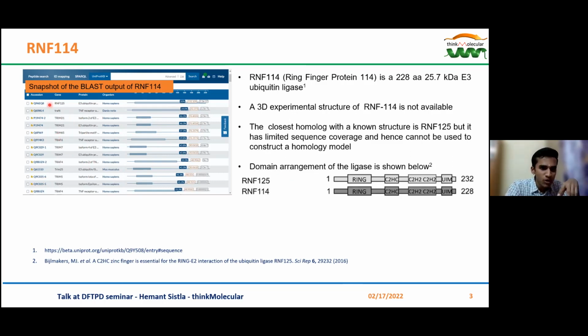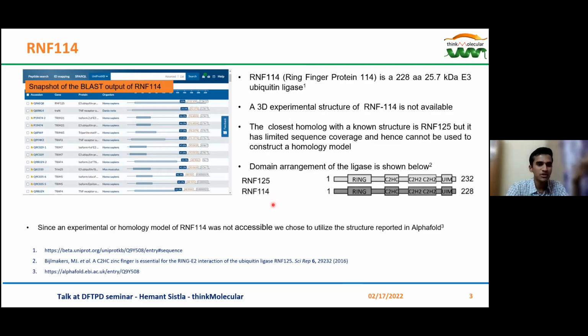Even the best among these results, RNF125, whose domain diagram is shown here with RNF114, cannot be used for building a homology model for RNF114 because the available structure of RNF125 does not provide the entire sequence coverage with respect to RNF114. Since neither an experimental structure nor a homology model of RNF114 is accessible, we chose to utilize the structure reported in AlphaFold.